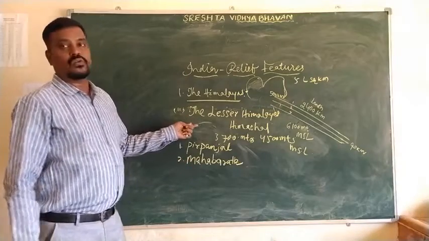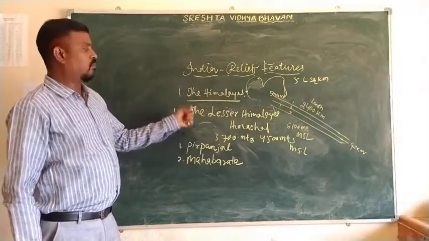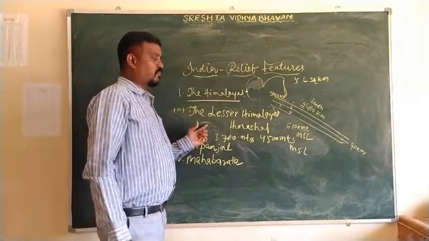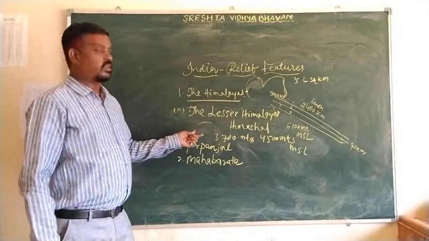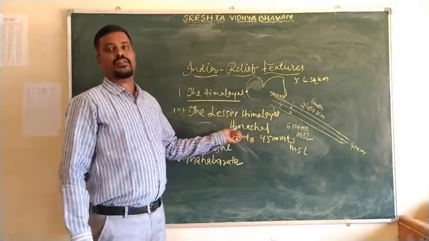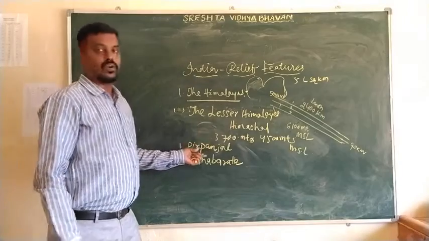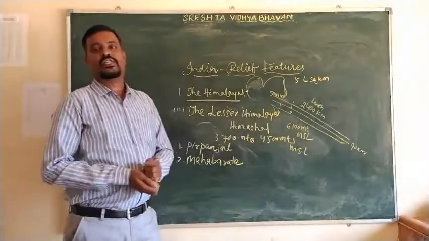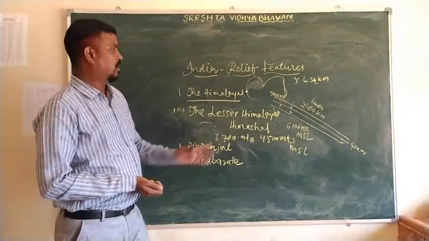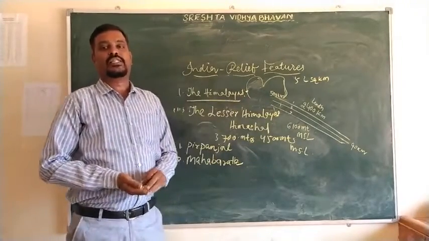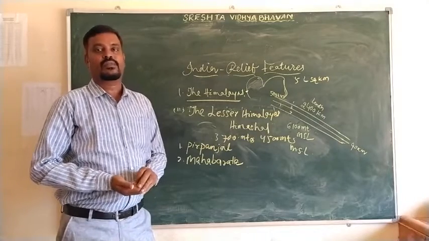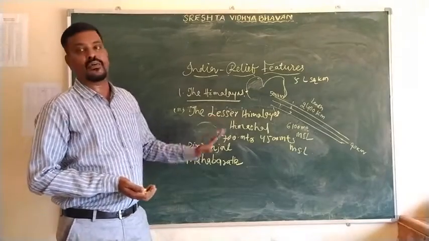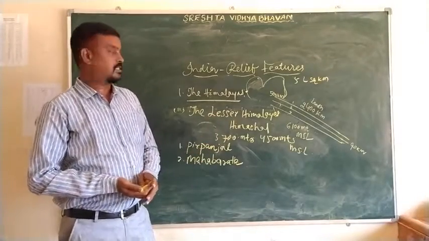In this region we can see the most important valleys: Kashmir Valley in the Jammu and Kashmir region, and Kangra Valley and Kullu Valley in the Himachal Pradesh region. Here we can also see the important hill stations: Shimla, Mussoorie, Nainital, Ranikhet. These are the most important hill stations.